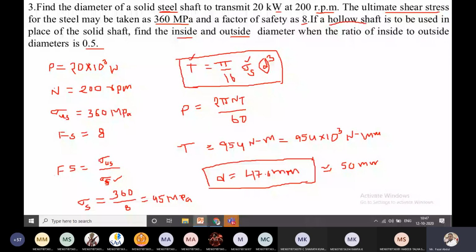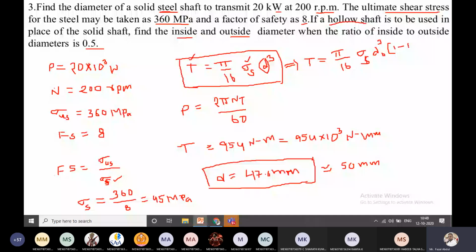For the hollow shaft, this equation may be changed as T equal to pi by 16 sigma s d naught cube into 1 minus k power 4. Here d naught represents the outer diameter.